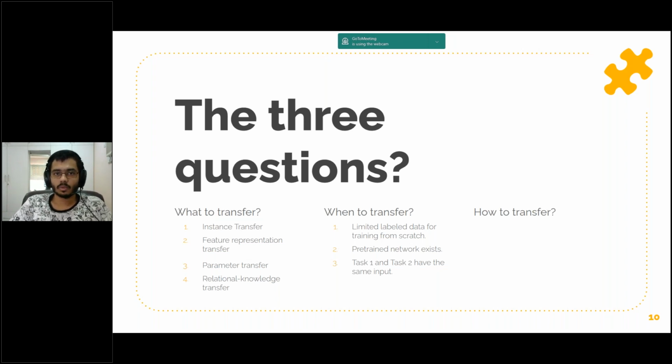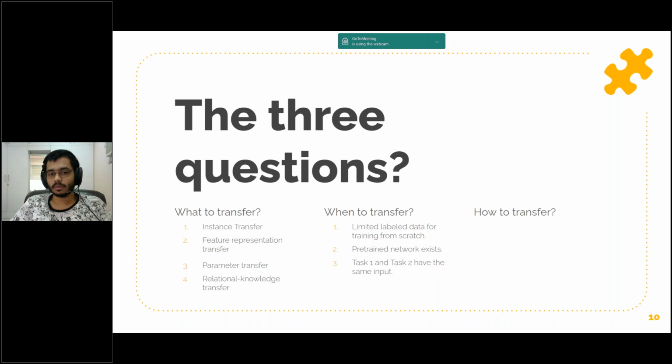Now what's the answer to when to transfer? There can be scenarios where transferring knowledge for the sake of it may make matters worse rather than improving anything. This is also known as negative transfer. We should aim at utilizing transfer learning to improve target task performance and results and not degrade them. We need to be careful about when to transfer and when not to. There are some scenarios that I've listed on when to transfer. One of them is limited labeled data for training from scratch, or when a pre-trained network exists for the same task. And how to transfer?